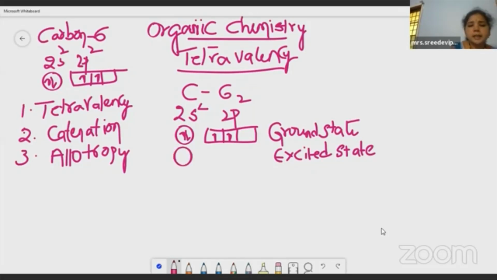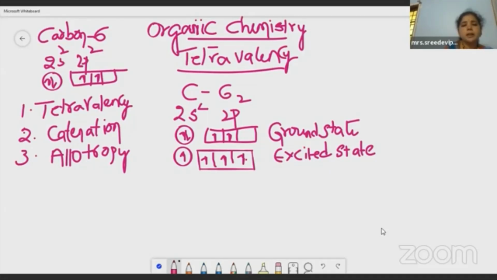In the excited state, an electron from 2s orbital enters into 2p orbital. Now, see here, how many unpaired electrons it is having? 4 unpaired electrons. Please always remember that only the unpaired electrons will participate in the bonding.